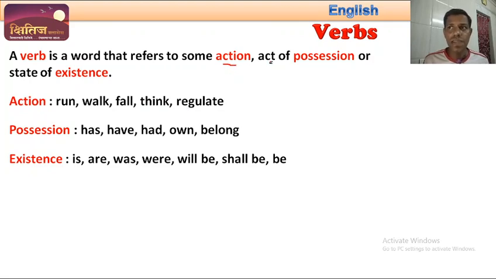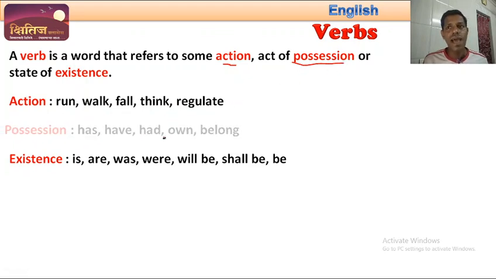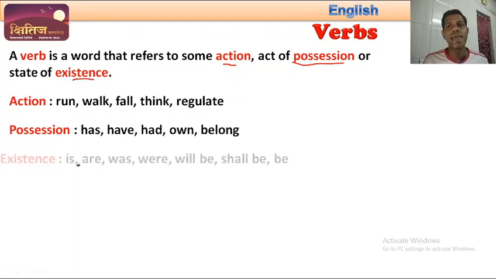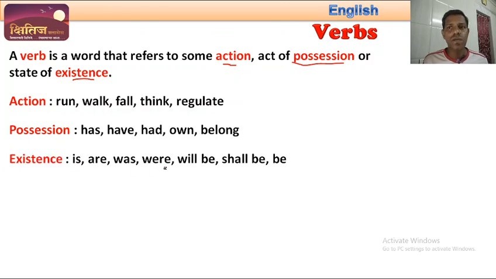Or it is a word that refers to an act of possession, like has, have, had, own, belong. Or a verb is also a word that tells us about the state of existence, like is, are, was, were, will be.